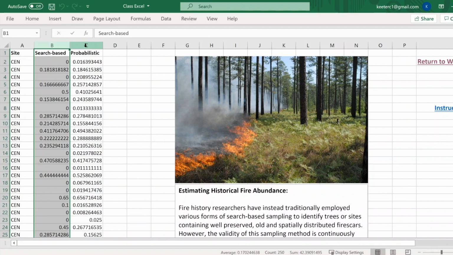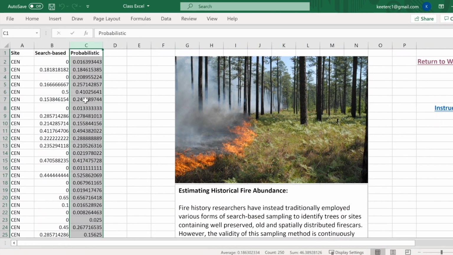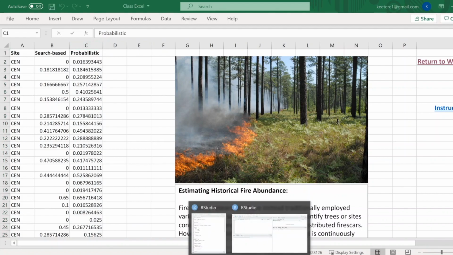So what we want to do is use this column as our predictor, and then try to predict what the search-based method would give, based on our probabilistic method. These data are already collected. They're very long, counts of I think about 250 or so, 249. So this data has already been collected, and we're just going to try to make a new model based on these 2, right? Okay, so we've got that cleared away.